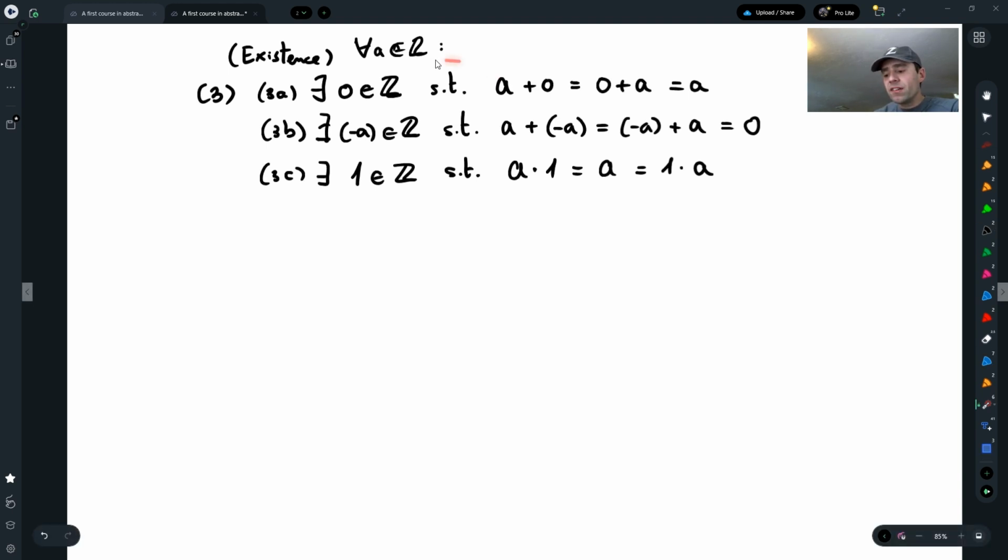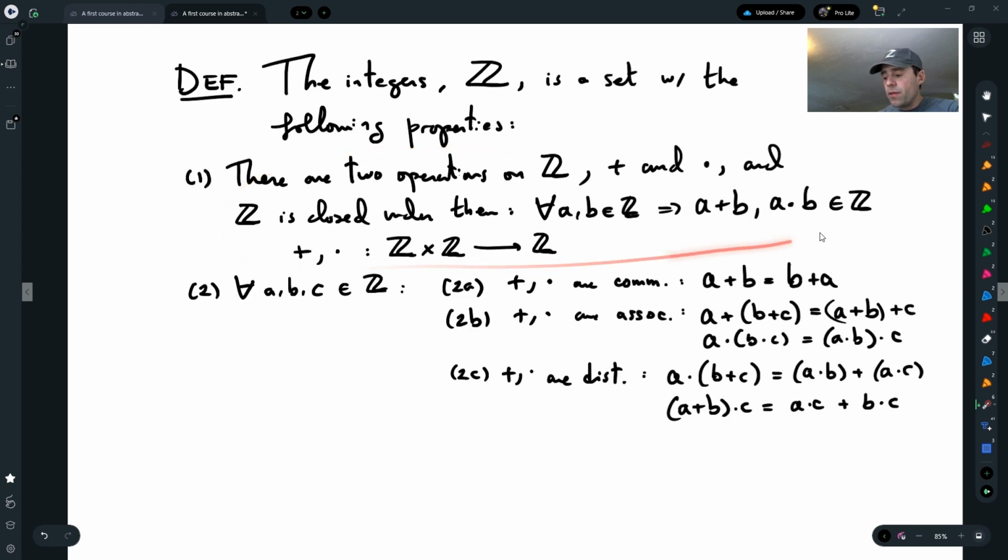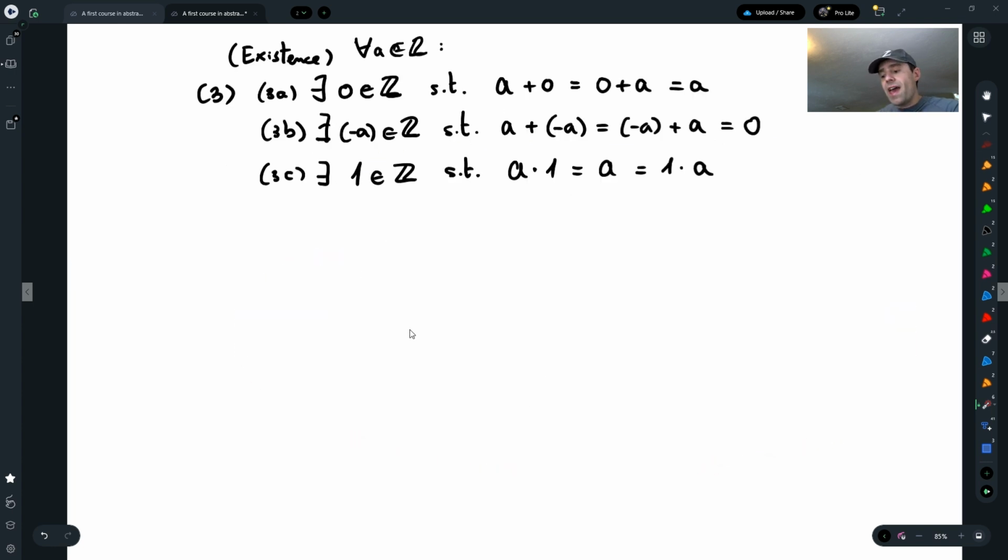Now that we have seen these existence axioms, together with the fact that there are two operations and that the operations satisfy these properties, let's stop there and see if this defines the integers. It turns out it does not, because there are many other objects that satisfy these three properties, 1, 2, and 3.